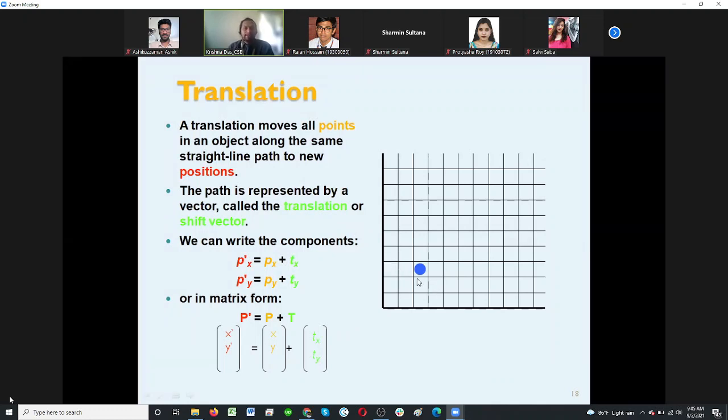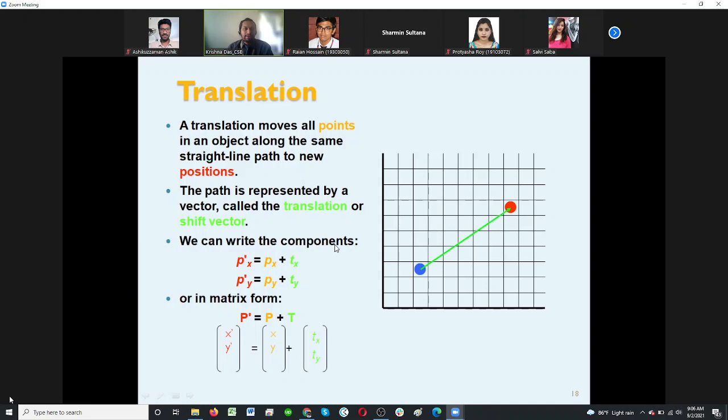It is translating, meaning it is moving from one point to another along a straight line. You can see it moving from here to the red point, which is the new position. The path is represented by a vector called the translation or shift vector, the translation factor we have already seen, tx or dx, or ty or dy.